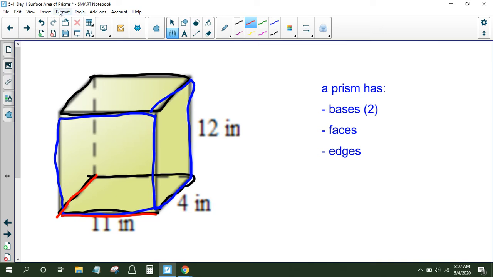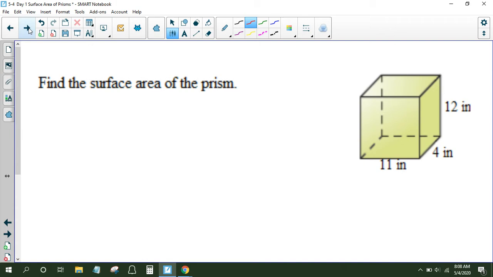All right, so let's talk about finding surface area of this particular prism. Okay. All right, so to find the surface area, let's take a look at this prism first of all. We can see that it has some dimensions to it. It has an 11-inch edge, a 4-inch edge, and a 12-inch edge. Okay, but there's not just one of those. For example, this would also be 12 inches. This one would also be 4 inches. And then this one would also be 11 inches.